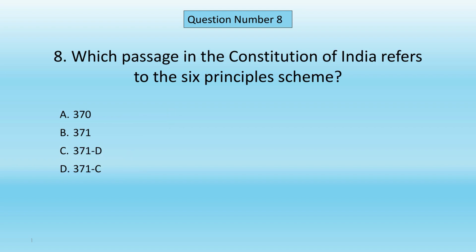Question number 8. Which article in the Constitution of India refers to the Six Point scheme? A. 370. B. 371. C. 371-D. D. 371-C. Correct answer is C. 371-D.